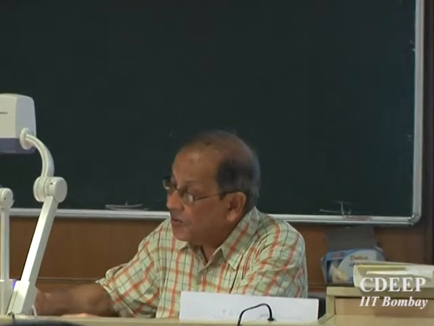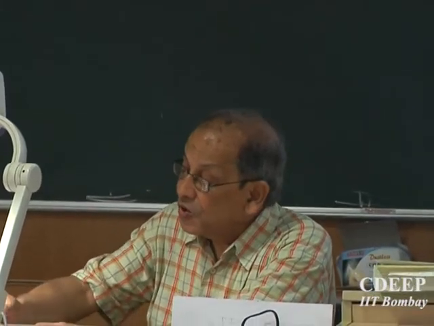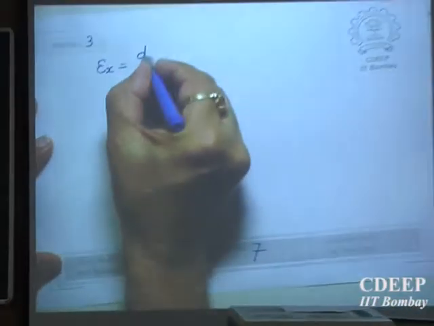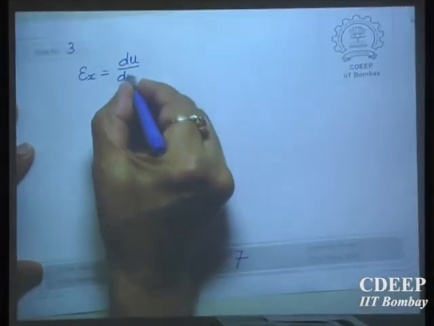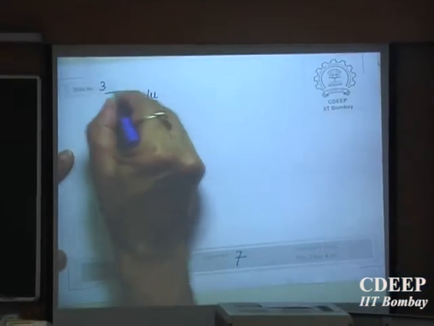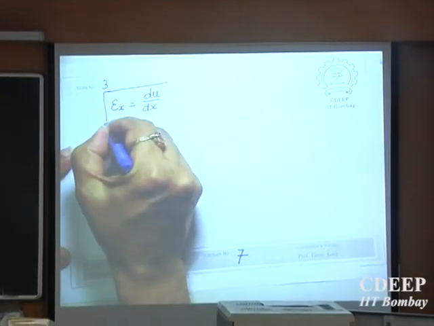So we have got a simple expression: at any point, strain is equal to du by dx, rate of change of u with respect to x. Is it okay? So one simple expression, so this is deformation.